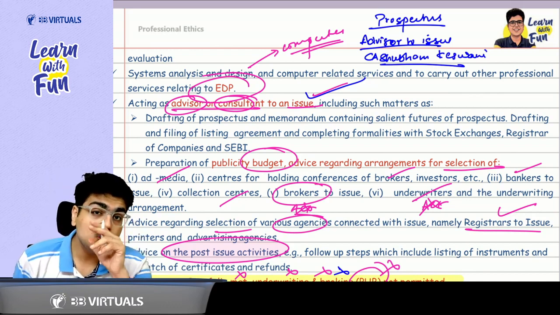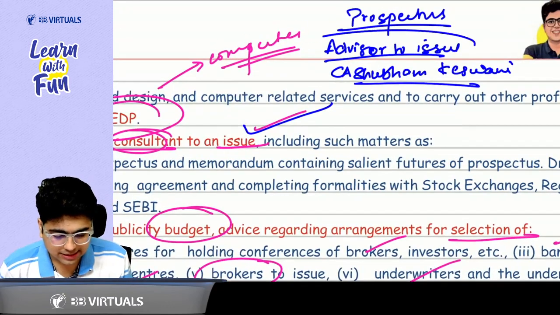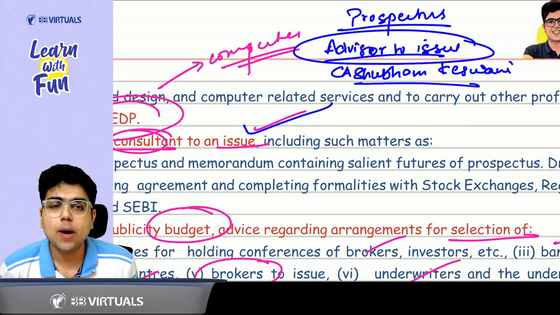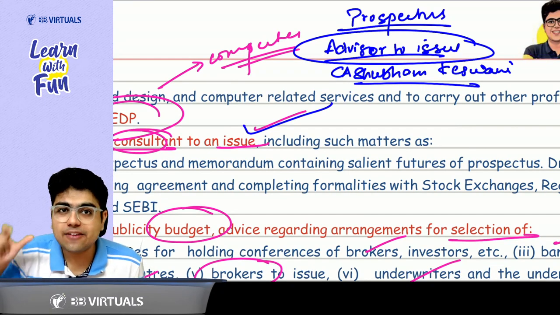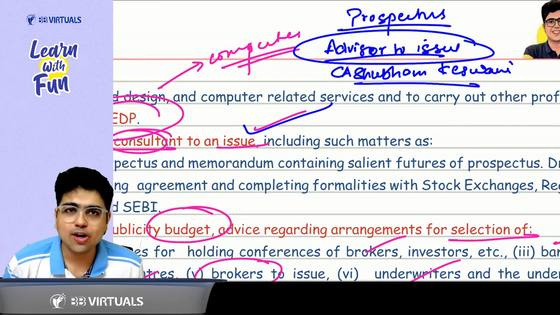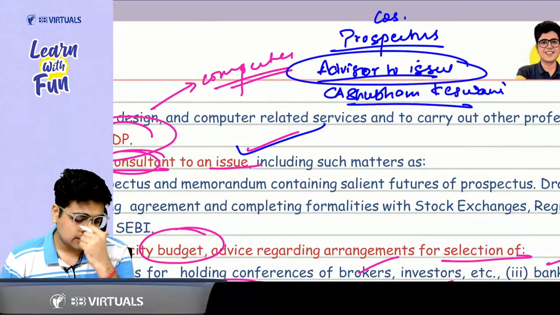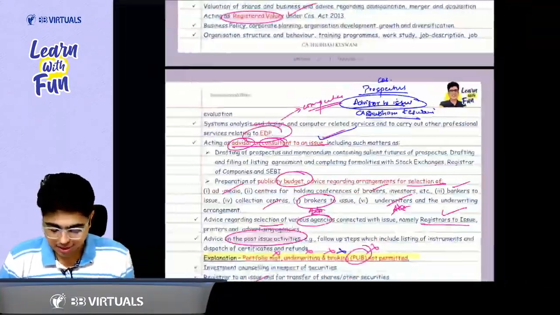But sir, you said that you can't use any designation apart from chartered accountant. How is advisor to issue allowed? Babu, it is not on my visiting card. It is not on my letterhead. It is in the company's prospectus. Got it, sir. Got it, sir.